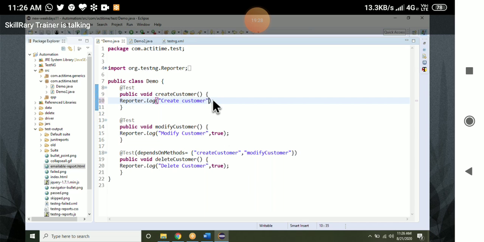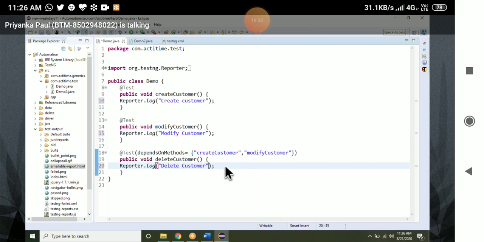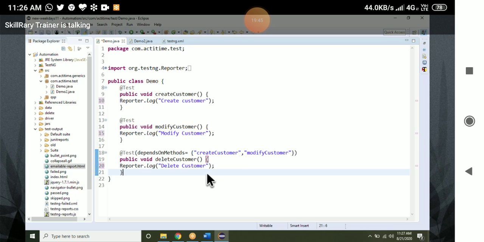What happens if I don't give anything? It will print on the console. If you print only on the report, it is not printed on the console. Are you guys getting it?